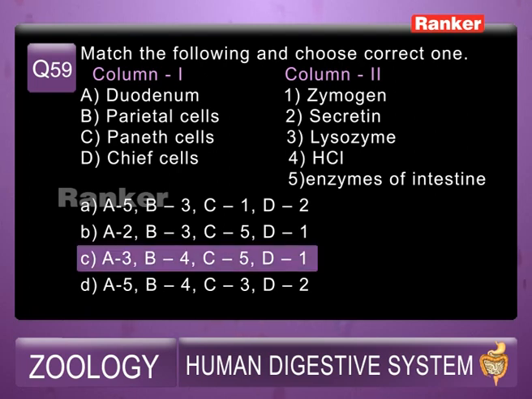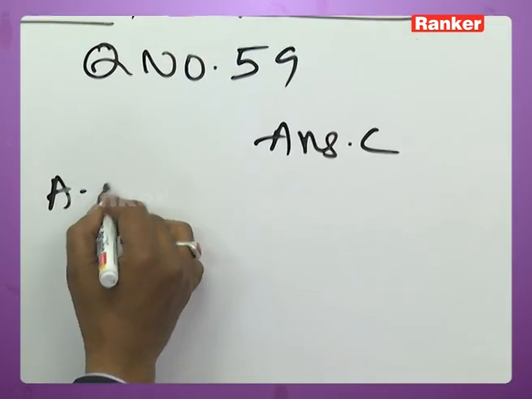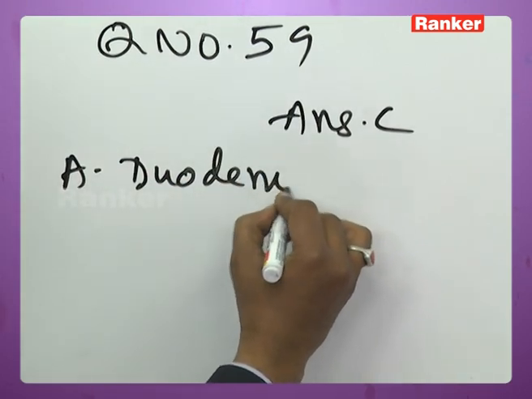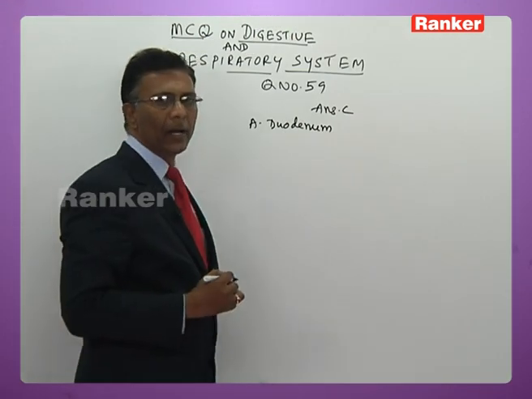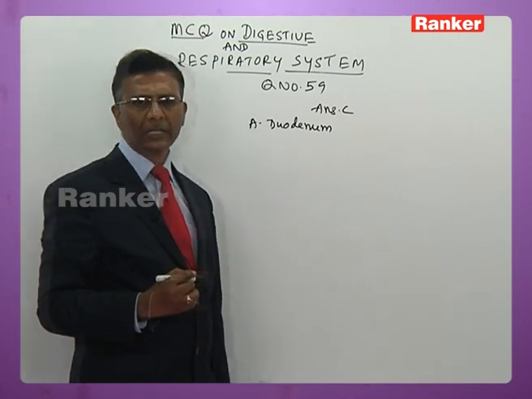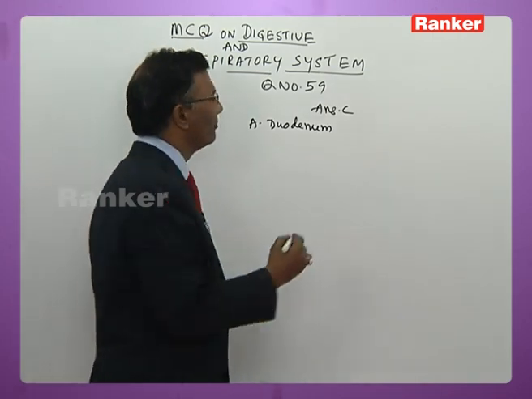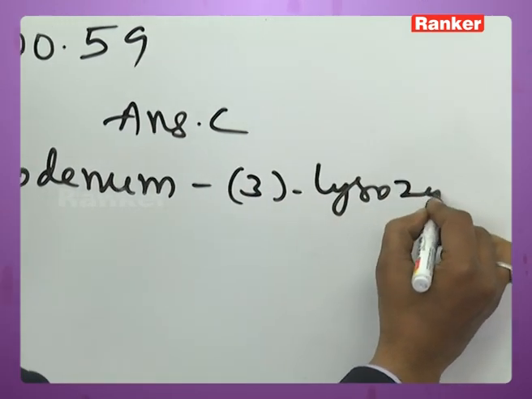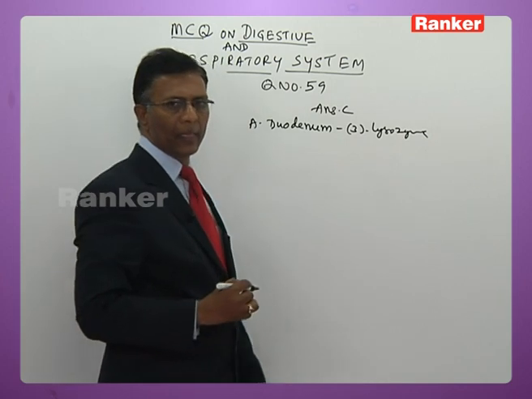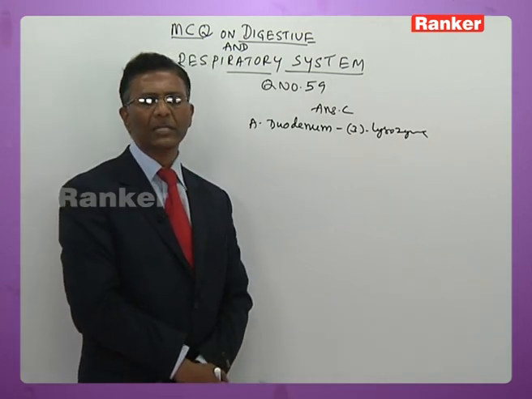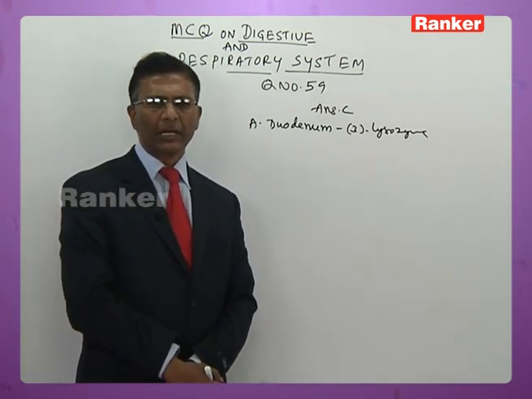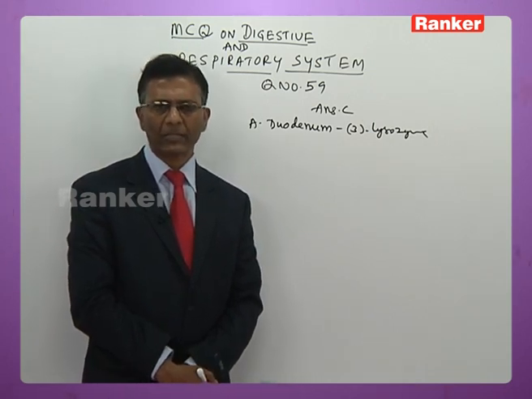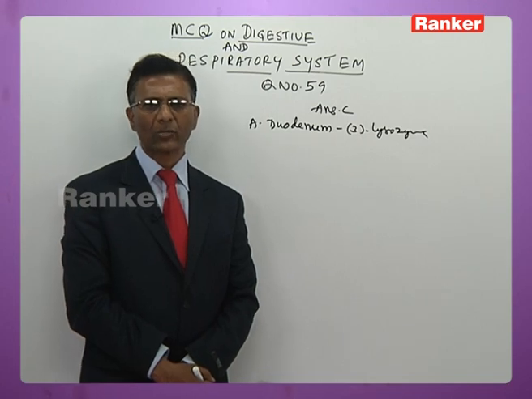How is it C? We shall talk about this. A, it says duodenum. Now duodenum secretes lysozyme. Lysozyme is a bacterial enzyme that is secreted by the digestive glands of duodenum, that is Brunner glands of duodenum, which secrete mucus, water and lysozyme here now.